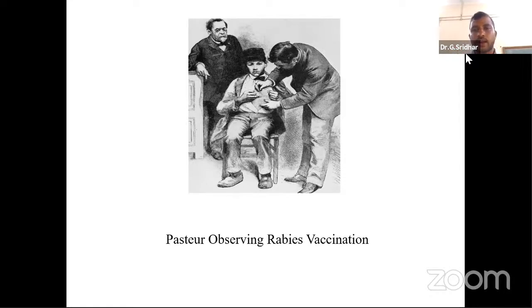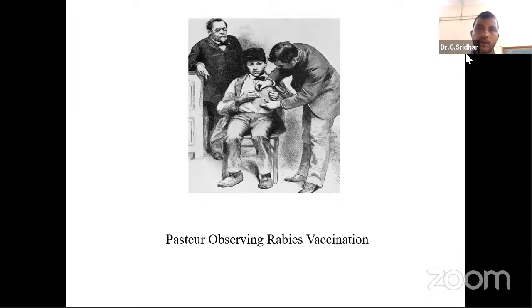We'll discuss in later classes in depth what the humoral type of response is, what the different types of B cells are, how B cells will be activated to combat the pathogens, and how these B cells will synthesize the immunoglobulins. We'll discuss the immunoglobulin structure, and we'll also discuss the different types of immunoglobulins with respect to the different types of responses.